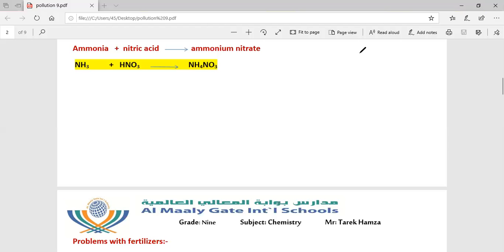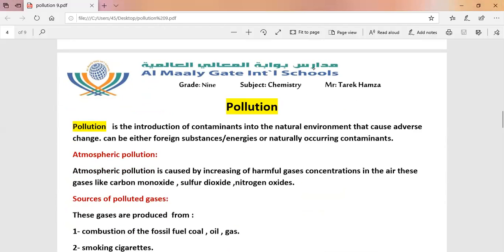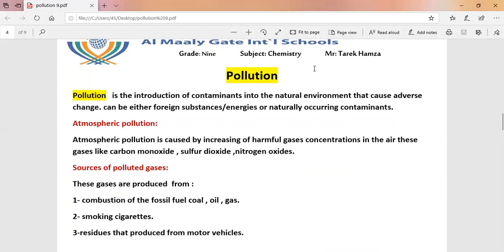The second point, pollution. What's the meaning of pollution? Pollution is introduction of contaminants into the natural environment that cause adverse change. Adverse change can be either foreign substance, injuries, or naturally occurring contaminants.